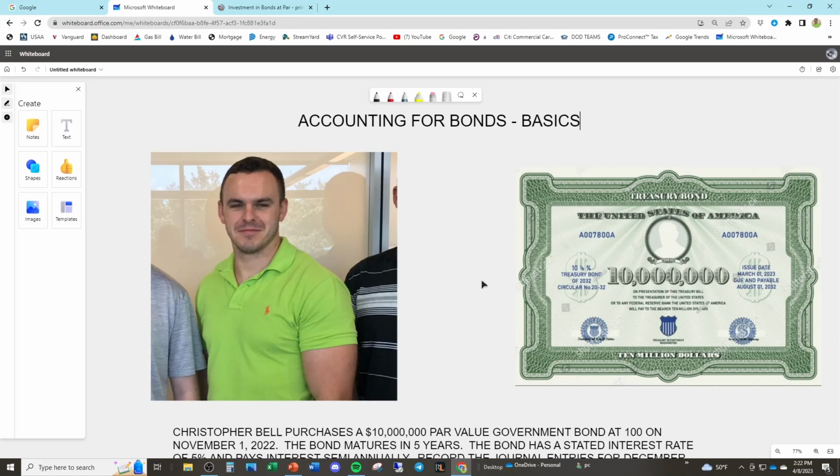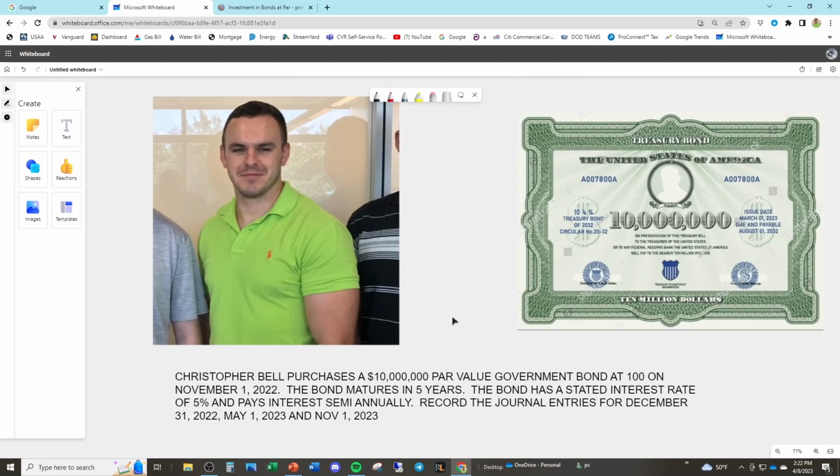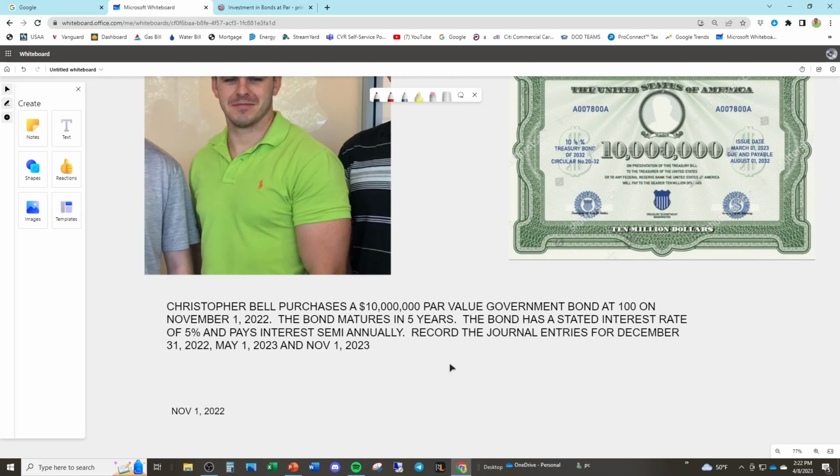In this video, we're going to do some basic journal entries to account for investing in bonds. Now, I got two pictures here. On the left, I got Christopher Bell, that's me, and on the right, I have a treasury bond. So Christopher is a very rich man. He bought Tesla stock in Bitcoin, and he made a ton of money, and now he wants to park the money somewhere safe. So he says, I'm going to put my money into a treasury bond issued by the United States government, and I'm going to collect interest payments and live off that for the rest of my life. So Christopher Bell decides to buy this treasury bond for $10 million. Let's go ahead and read the scenario and see how Christopher Bell could potentially account for this.